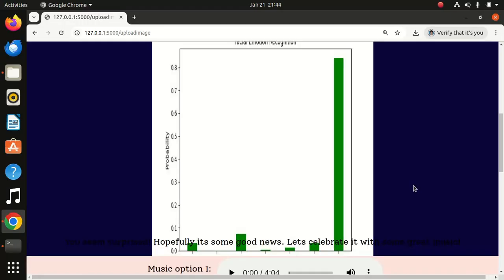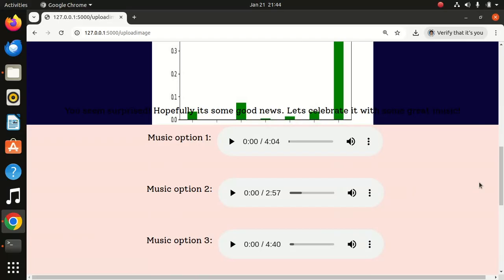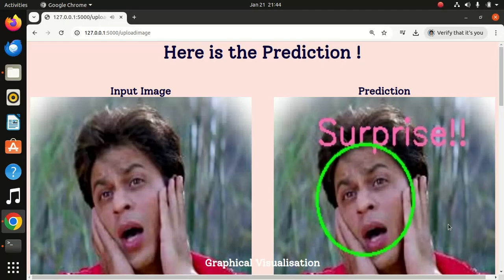So we can see the emotion with music. Yes, fine. So I have successfully done emotion recognition from an inbuilt image, and from an image I uploaded.